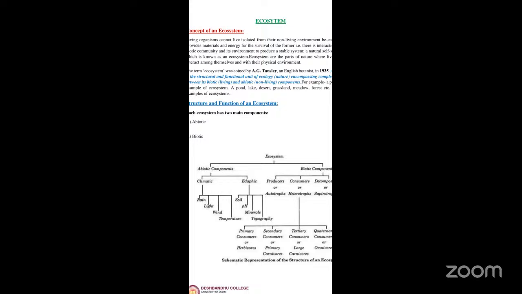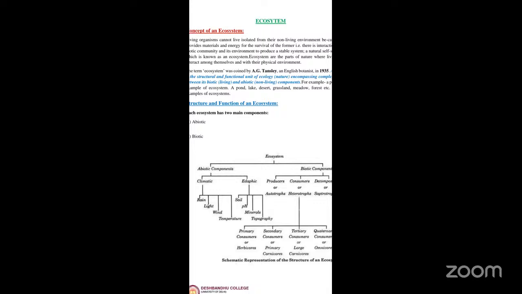Abiotic components are the climatic as well as edaphic factors. They have been classified into two: the climatic component and the edaphic component. Climatic refers to the climate, like rainfall, light, wind, and temperature. Whereas edaphic factors are soil, pH, minerals, as well as the topography of the soil. All these are the abiotic components of any ecosystem.